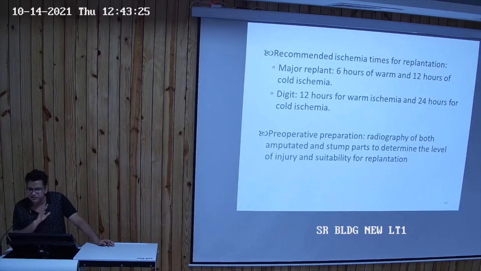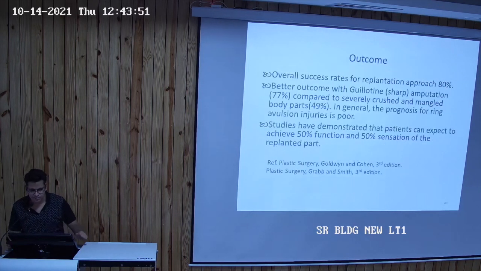The recommended ischemia times for replantation are: for major replant, 6 hours of warm and 12 hours of cold ischemia. In digits, 12 hours of warm ischemia and 24 hours for cold ischemia. Preoperative preparation: radiography of both the amputated part and the stump is done to determine the level of injury and the suitability for replantation.